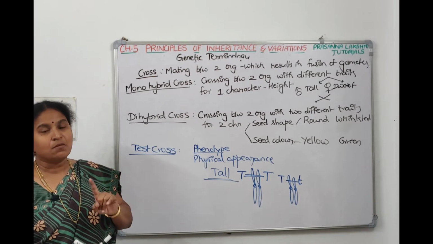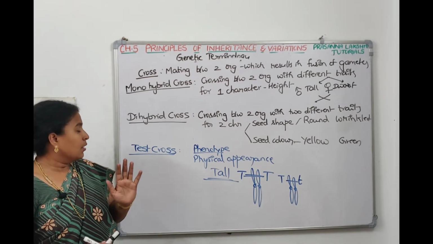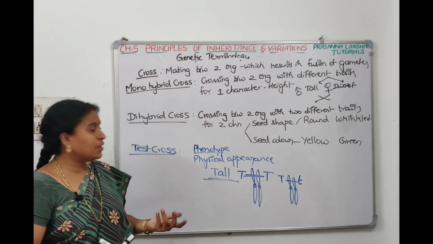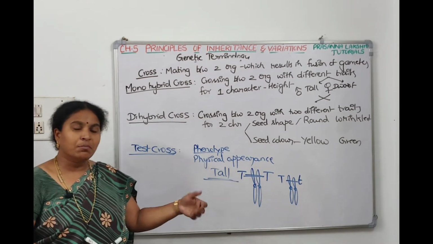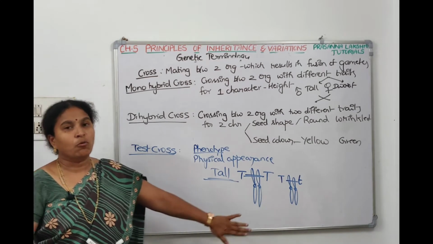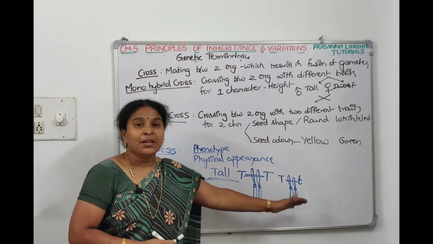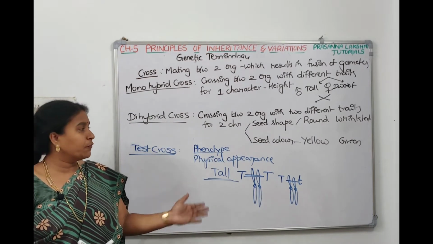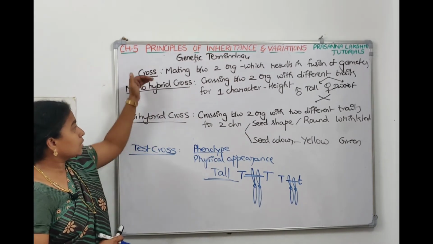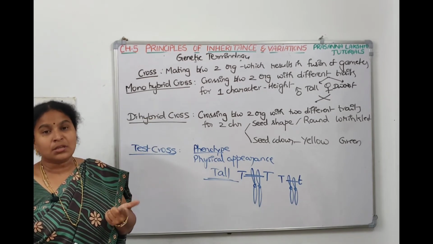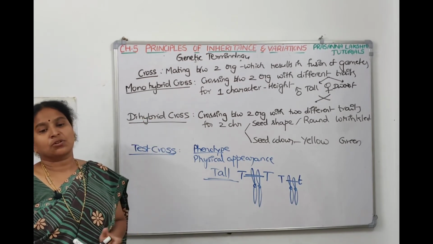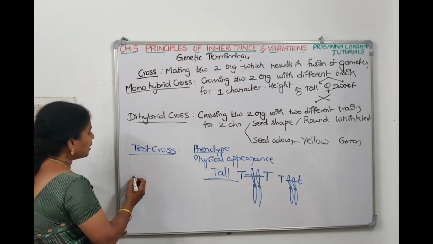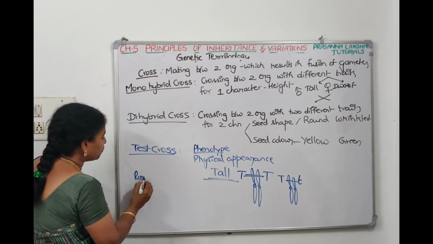Test cross means in order to find out the genotype whose phenotype is known. What is the phenotype? Tall. Phenotype is known, but you want to find out the genotype, whether it is homozygous or heterozygous. If you do a cross, that is called test cross. We will understand this better when we go further ahead. So we have seen what is cross, what is monohybrid cross, what is dihybrid cross, and what is test cross. When we are doing these crosses, we represent them in a square which is called Punnett square.